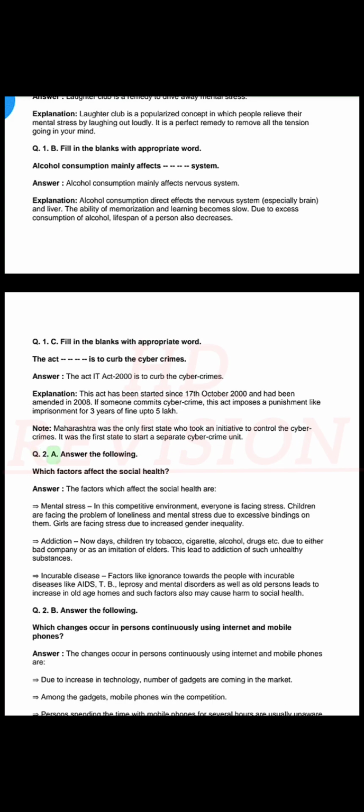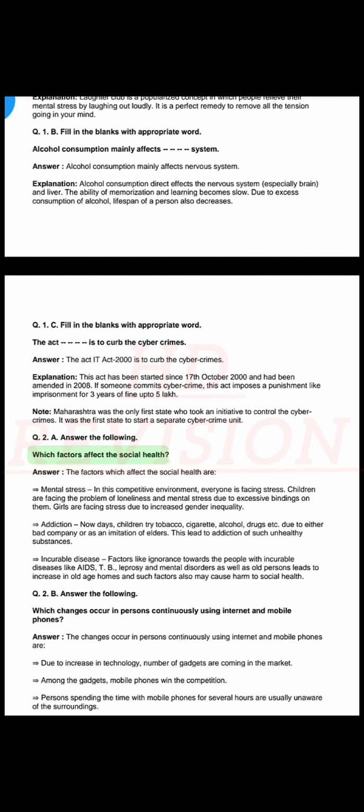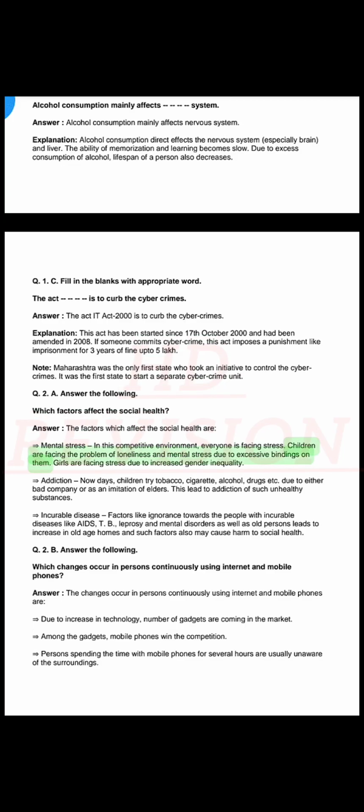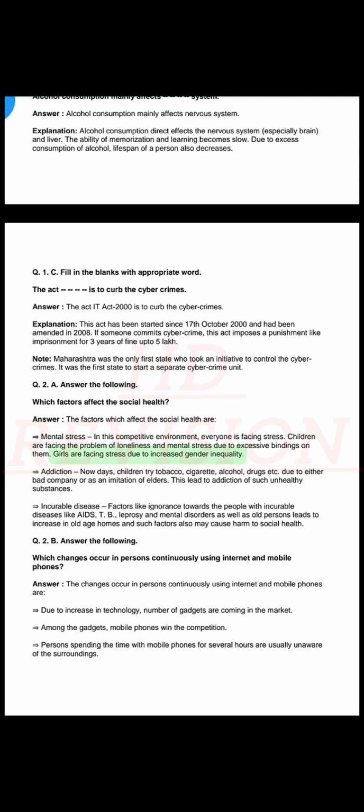Q. 2 A. Answer the following. Which factors affect the social health? Answer. The factors which affect the social health are mental stress. In this competitive environment, everyone is facing stress. Children are facing the problem of loneliness and mental stress due to excessive bindings on them. Girls are facing stress due to increased gender inequality.